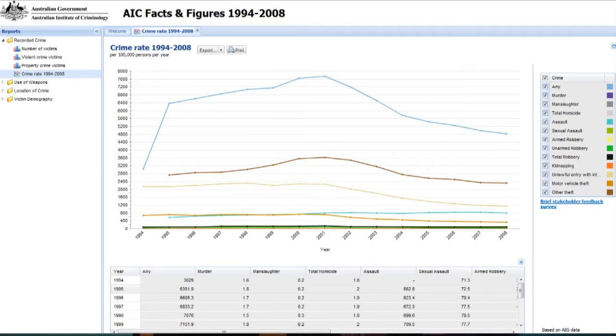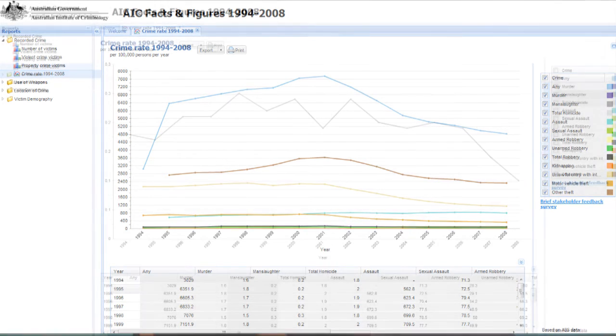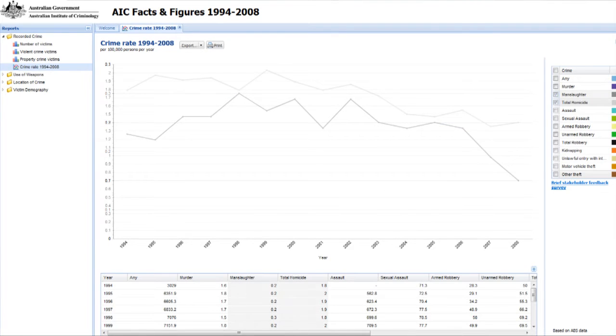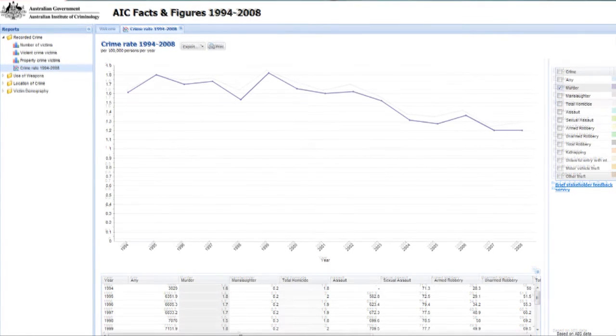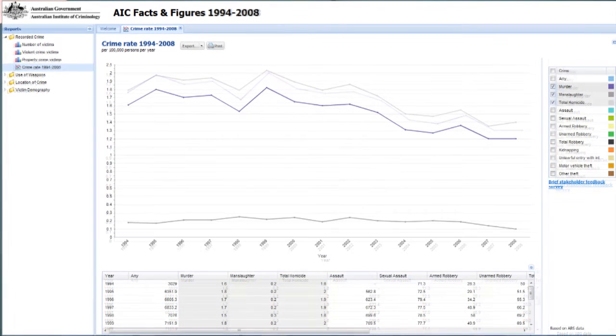You can look at all crimes back to 1994. You can choose particular crimes. You can look at manslaughter, homicide, whoops, not assault, and murder, and see how the rates have been going. Oh, look, pretty much the same. In fact, if you look at causes of death back to 1915, which you can do through the ABS, you'll find that the homicide rate has been pretty much the same since then.